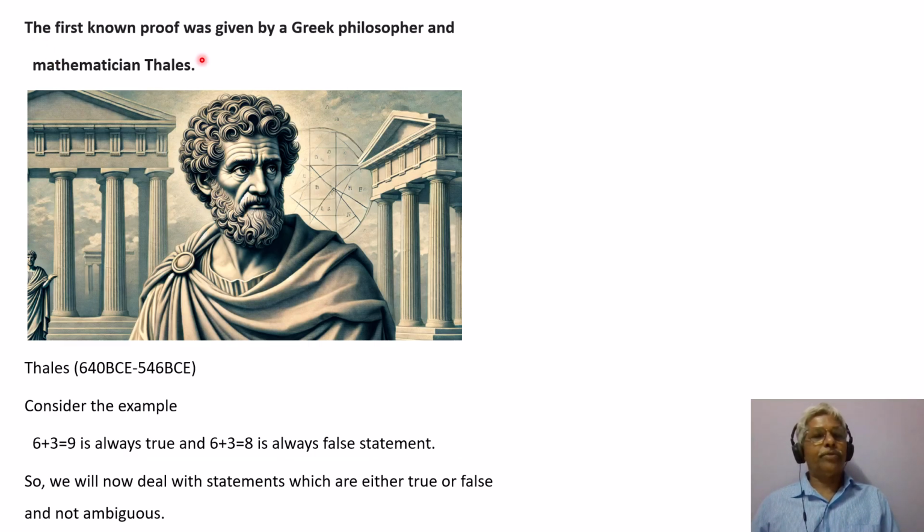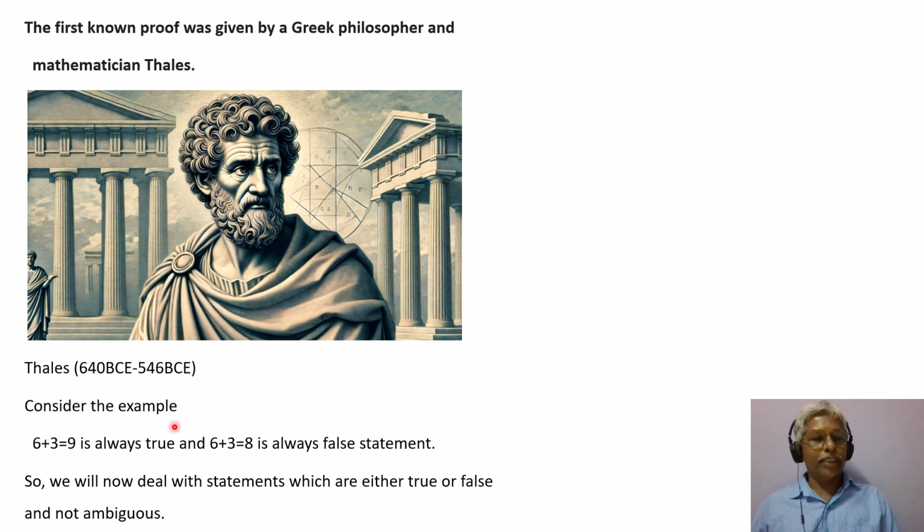Now look at this. The first known proof was given by a Greek philosopher and mathematician Thales. This is that person. Thales, 640 BCE to 546 BCE.